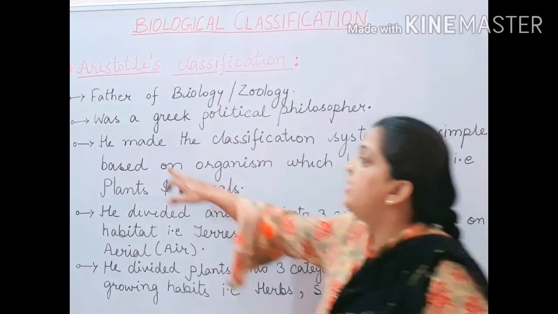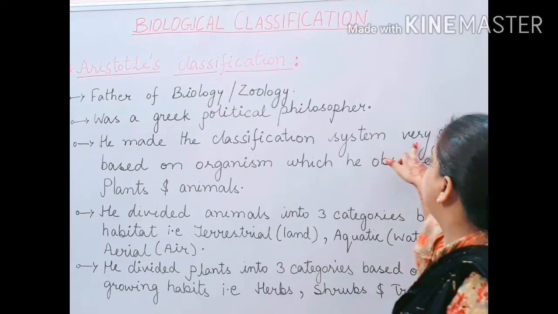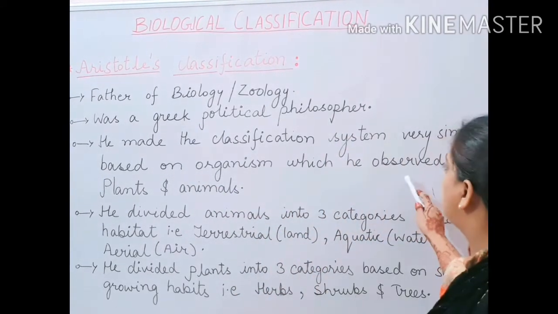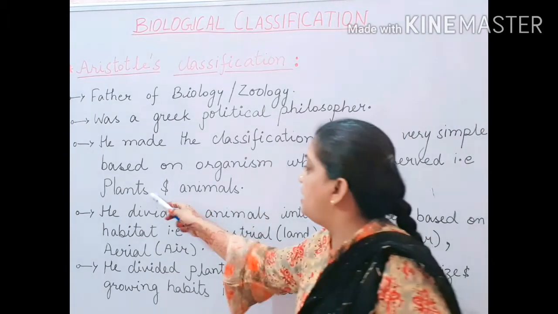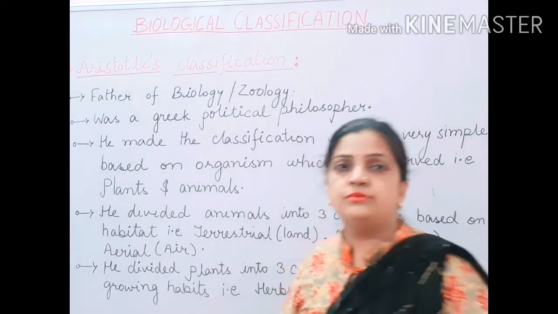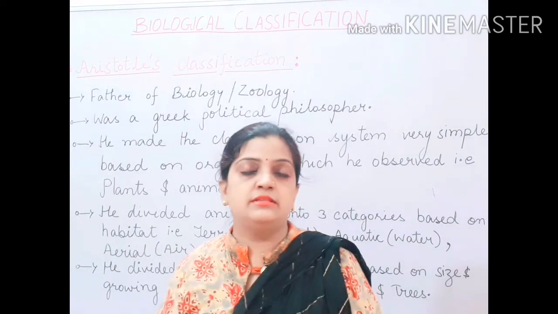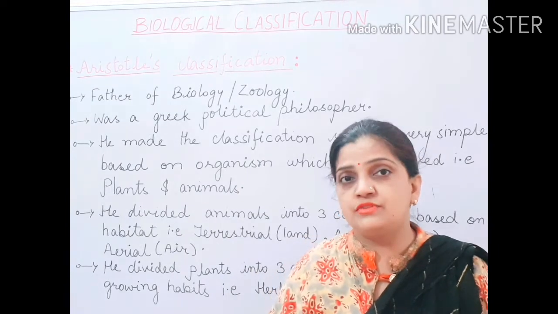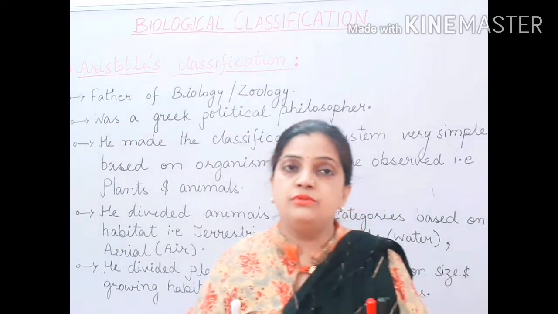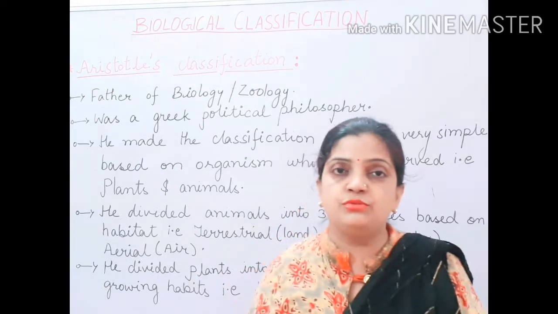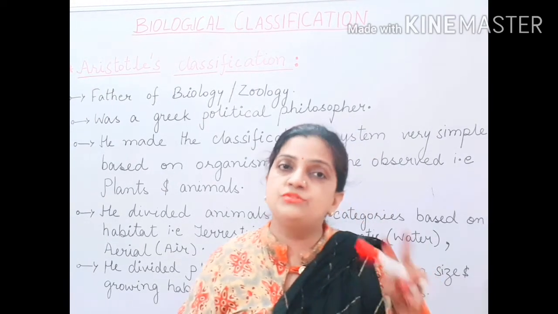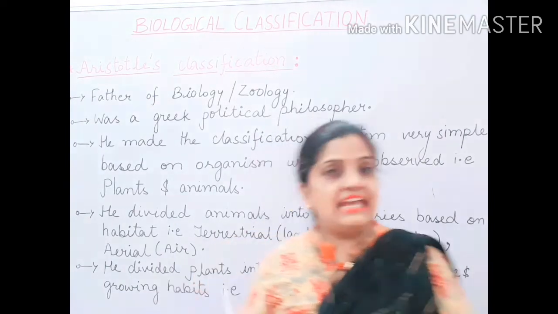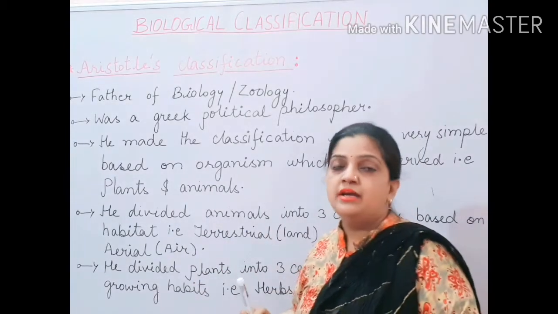Now children, he made the classification system very simple, based on the organisms which he observed, that is plants and animals. I told you, in the entire world, in the beginning, when the classification system was not there, the people of that time used to conclude that there are only 2 types of living organisms, because they used to see only that. The same was with Aristotle.